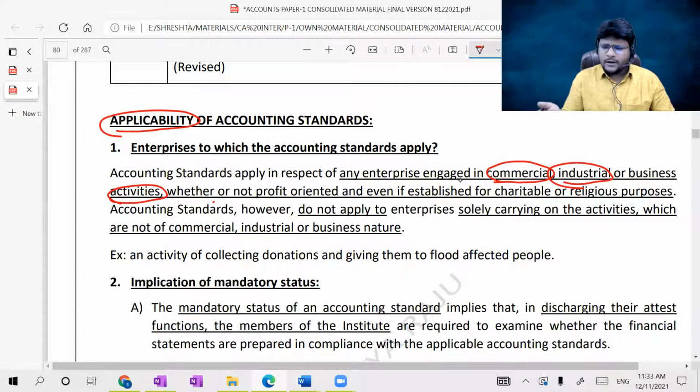Sir, profit oriented or non-profit oriented, what is the difference? Profit oriented means they are conducting the business for the purpose of earning profit. Non-profit oriented means they also conduct their business for earning profit, but the earned profits are again reinvested into the business. For example, how it happens in case of societies or trusts.